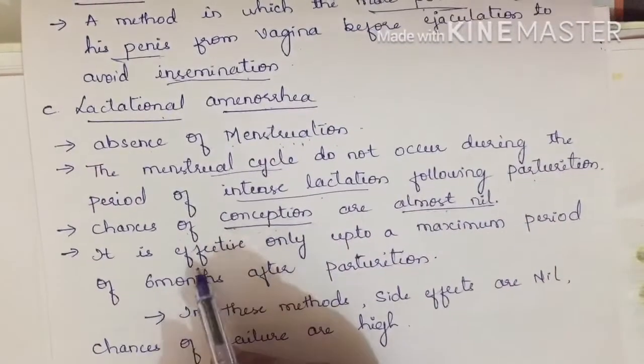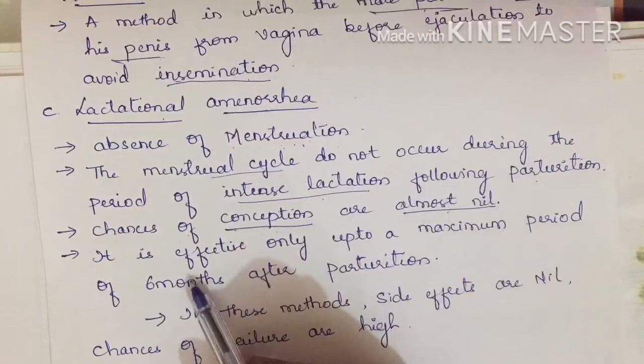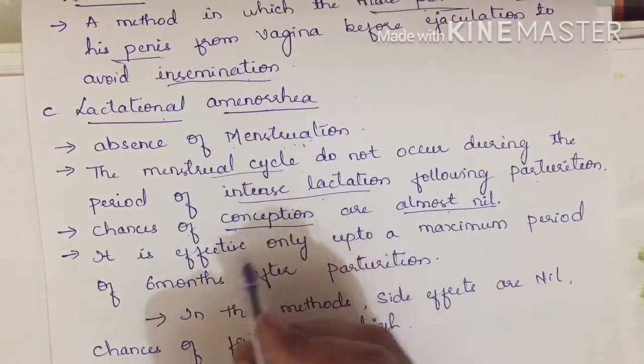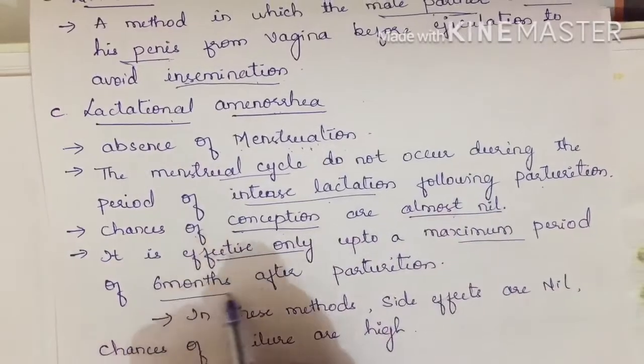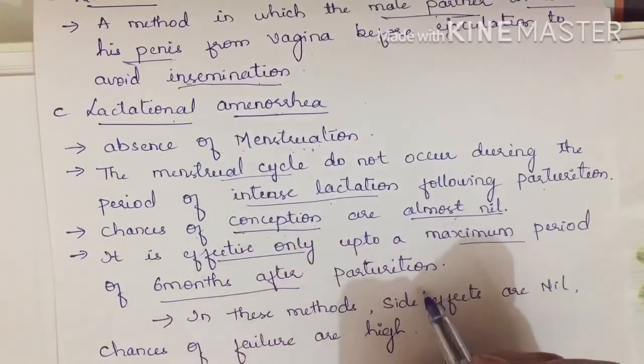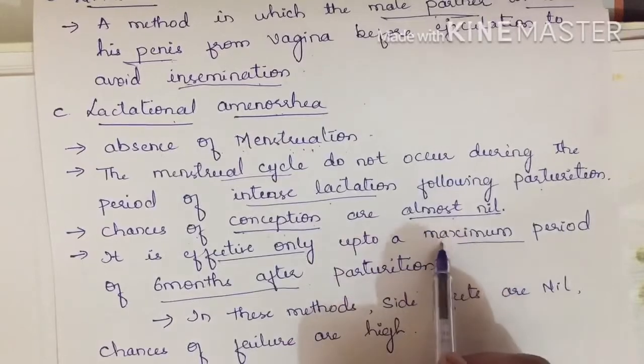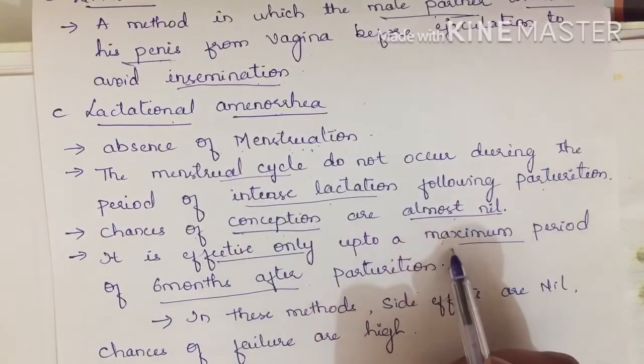It is effective only up to a maximum period. Now, this lactational amenorrhea is effective only up to a maximum period. What is that maximum period? Up to 6 months after parturition. Only till that period is it effective.